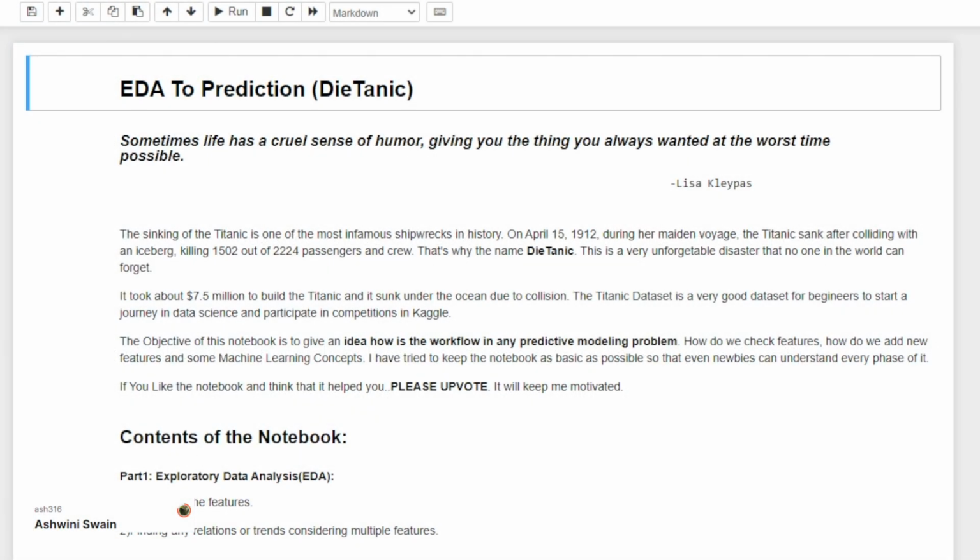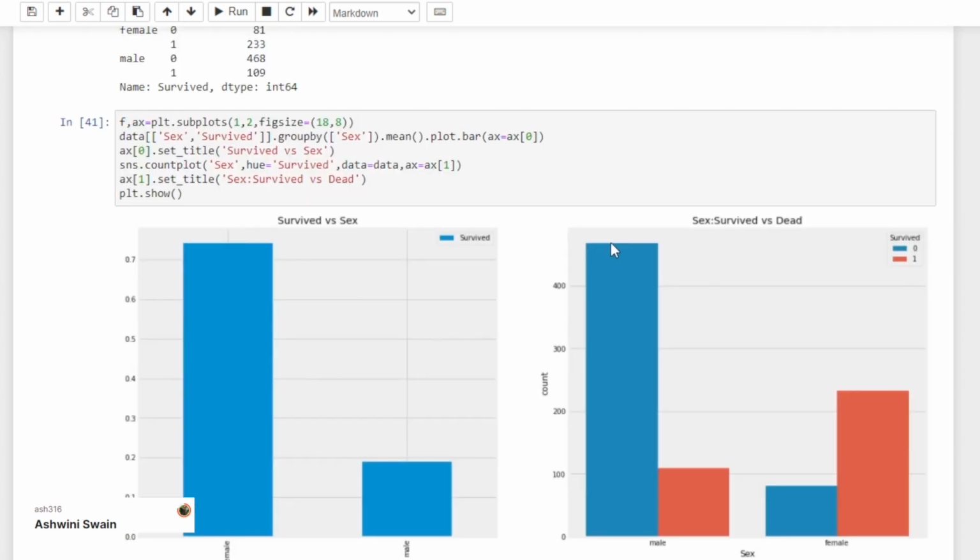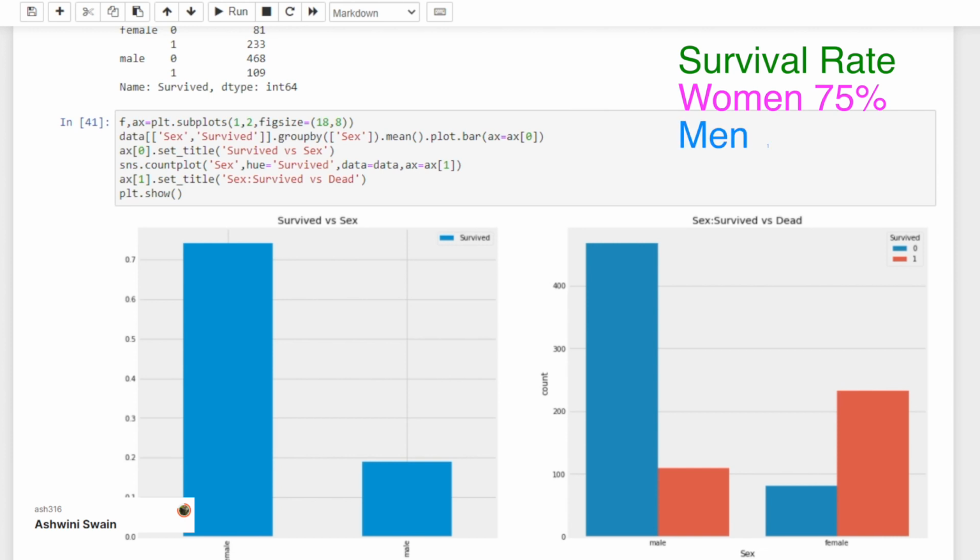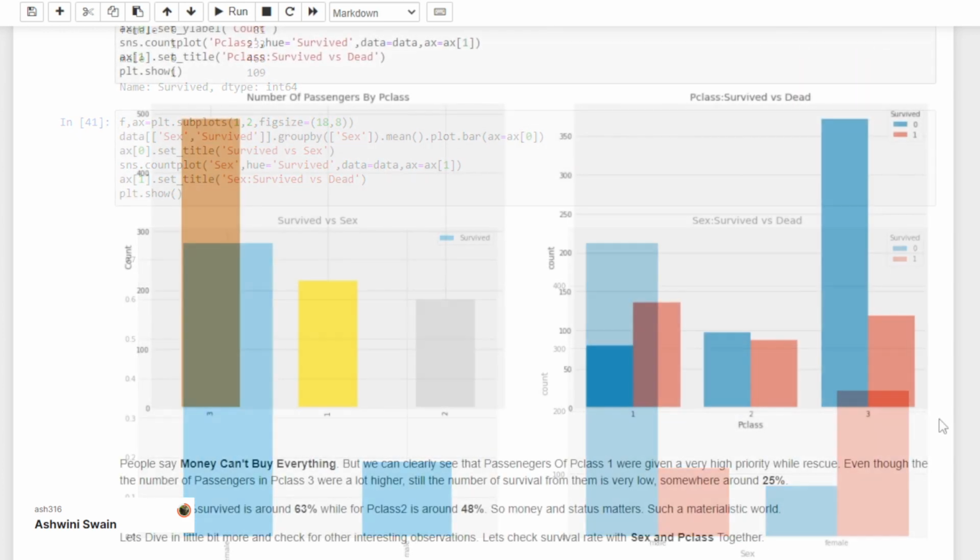Another very important part of the EDA is visualization, and this notebook does a great job at it. For example, we see here that more than half the passengers were males, and their survival rate was very low, whereas fewer than 100 females did not survive, and the majority of females survived. Hence, the survival rate for women on the ship is around 75%, while that of men is 18 to 19%. Hence, we can say that sex is one of the important features in predicting the survival rate.